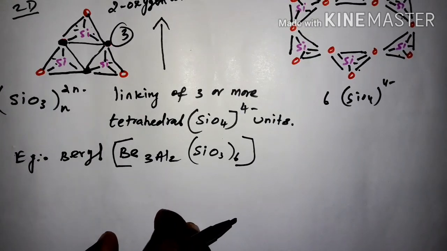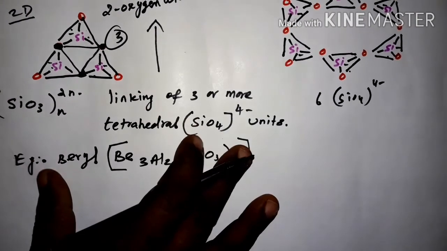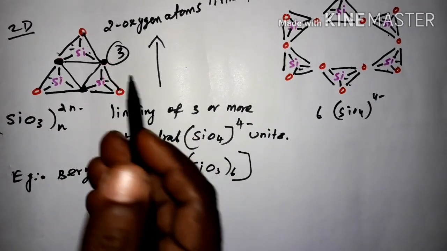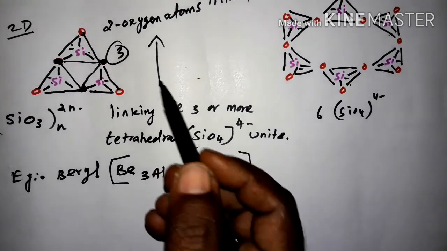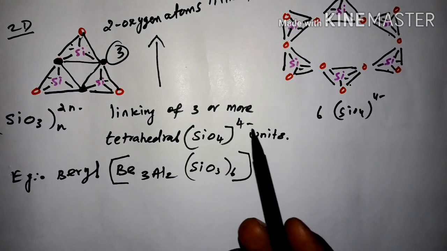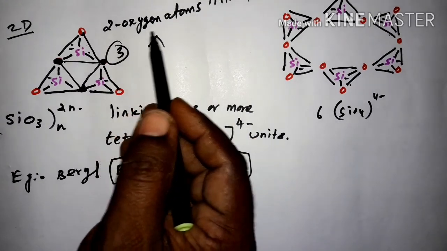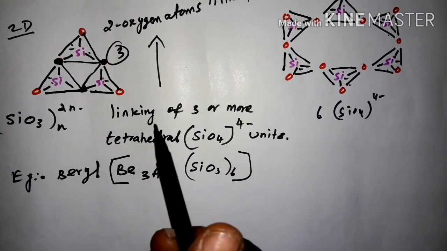Okay, this is the example of cyclic silicates. Hope you understood about cyclic silicates. In cyclic silicates, there are 3 SiO4 4 minus units or more than 3 units. They are linked together by 2 oxygen atoms. So in each unit, 2 oxygen atoms are linked. So this kind of structure is called cyclic silicates.